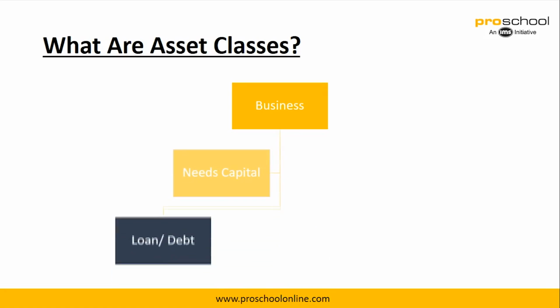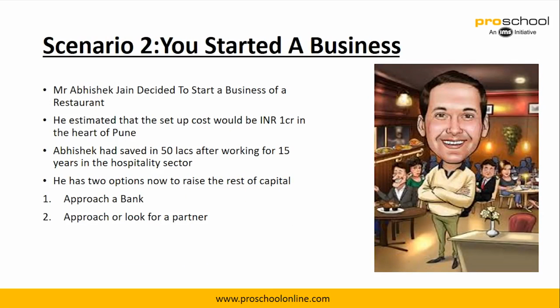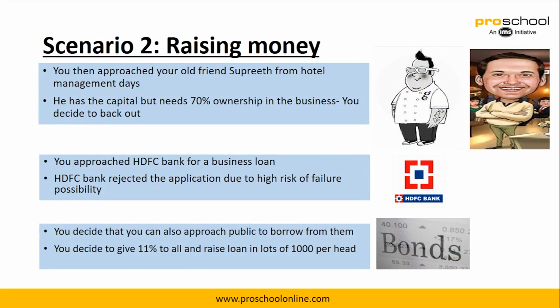So again, the same discussion that we did. In this case, if we are not going for equity partners, then we go for debt. This is basically the same story. Now let's see what are the changes in the story. So now you approached your friend Supreet before you approached HDFC, and he has the capital but he asked for a 70% ownership instead of 50.